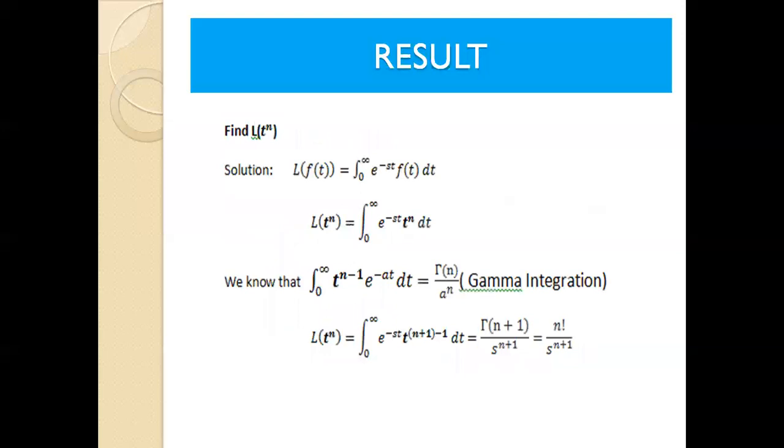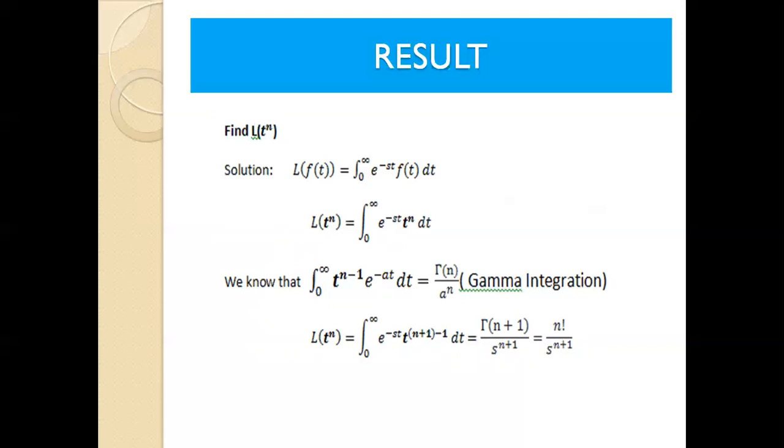The next result, L of t power n. L of t power n is equal to integration 0 to infinity e power minus st t power n dt. Now we cannot integrate directly, so we are going to use the gamma integration, that is integration 0 to infinity t power n minus 1 e power minus at dt is equal to gamma of n divided by a power n. But in the given integration, we don't have n minus 1; we have only t power n.